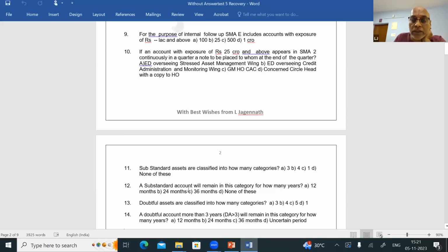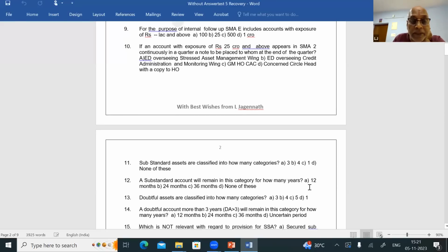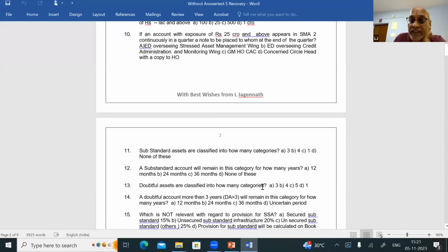Question number 12. So question number 11 we already saw. A substandard account will remain in this category for how many years? 12 months. Question number 12, answer is A, 12 months. Substandard, 12 months. Okay. Doubtful assets are classified into how many categories? Friends, please write the answer is 3: DA1, DA more than 1 up to 3, DA more than 3. Don't write DA4, 5, etc. So doubtful assets are classified into 3 categories. Question number 13, answer is A.